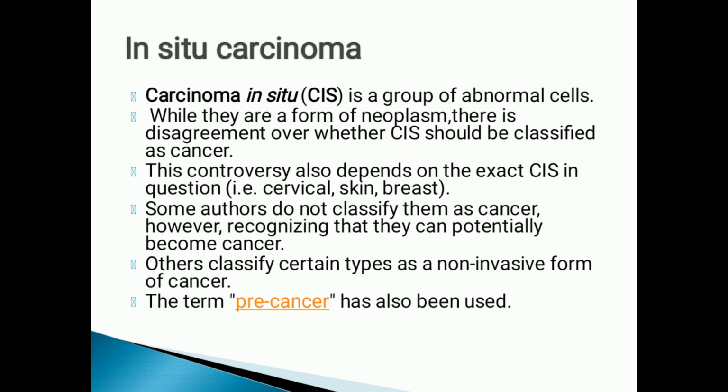Now the last topic which we will discuss today is carcinoma in situ. In situ means in its place. They are a group of abnormal cells. Now there is a dilemma, a controversy, whether to call them a neoplasm or not. So there is a discrepancy, and that's why they call it carcinoma in situ.